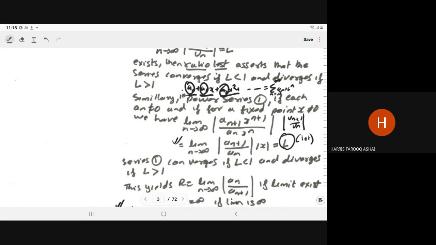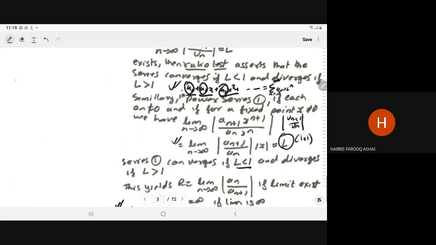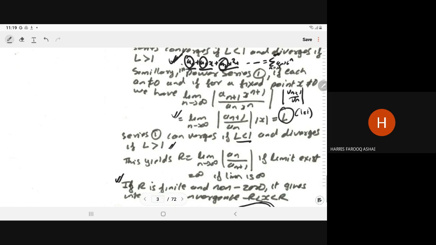So by the ratio test, if L is less than 1, then this series is convergent. If L is greater than 1, then this series is divergent. So this will yield that the radius of convergence should be 1 upon this, limit n tends to infinity of a_n upon a_(n+1). If the limit exists, then R is equal to this. If the limit does not exist, then R is equal to infinity.